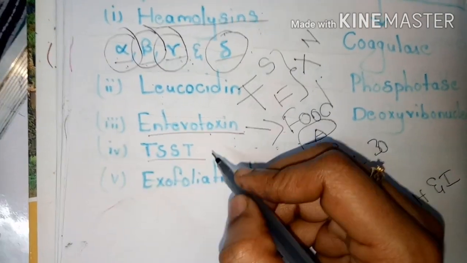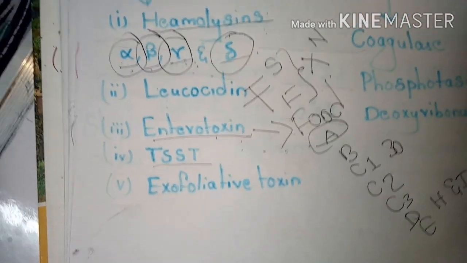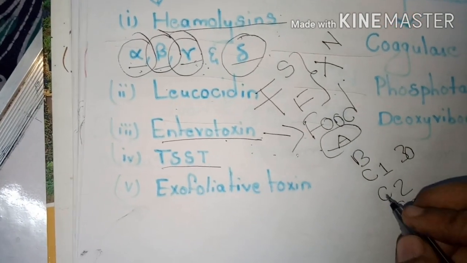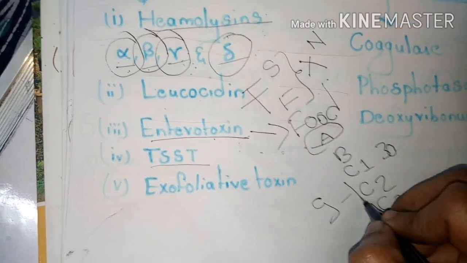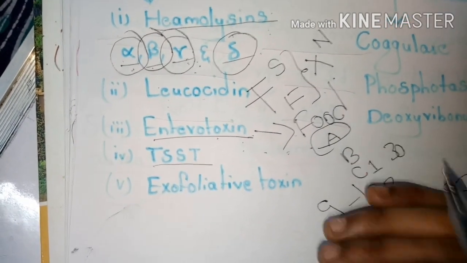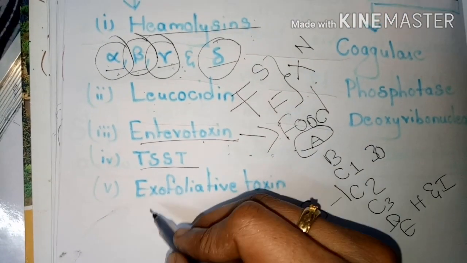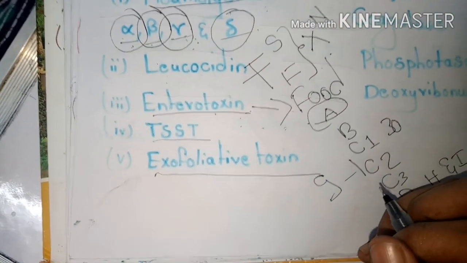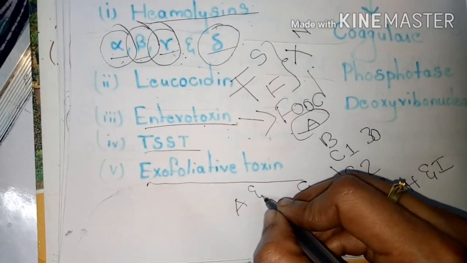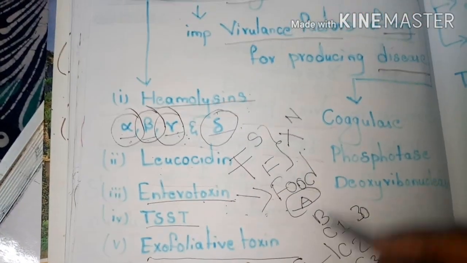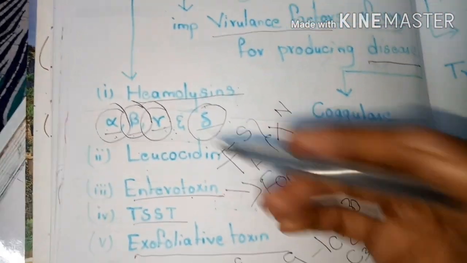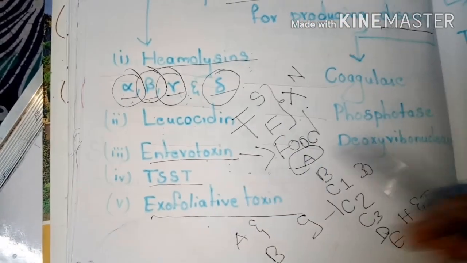Next, go to the toxic shock syndrome toxin. Most of the strains are producing this toxic shock syndrome toxin. It mainly belongs to the bacteriophage group 1. It is most often responsible, and it is a toxin producing strain that colonizes the vagina more frequently. And next, go to the exfoliative toxin. Actually, the exfoliative toxins are of two types, A and B. These are the different toxins which play a major role in causing infection in the human body. These are all produced by the Staphylococcus aureus only.